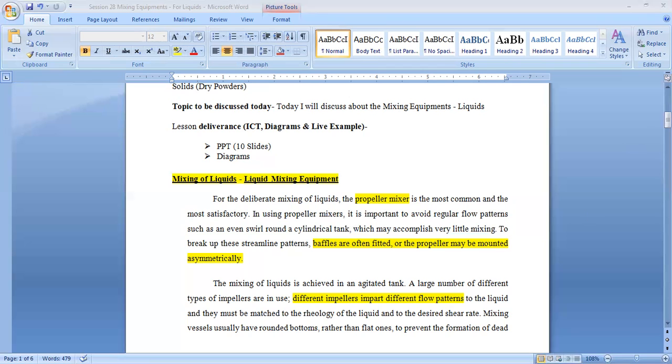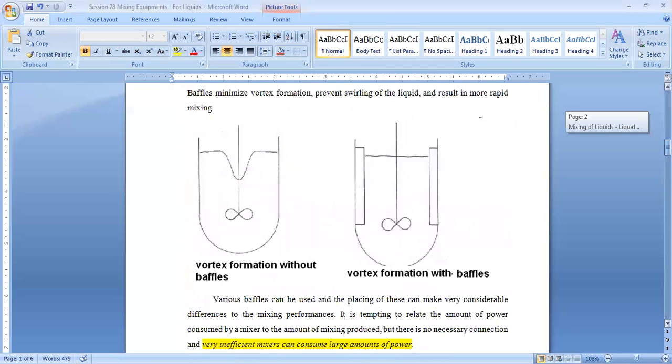Now let me show you the vortex formation. How does it happen? You can see here, a vortex is formed if there is no baffle, and when there are these two baffles, there is no formation of the vortex. So when baffles are fitted in the cylindrical tank, there is no vortex formation. Without baffles, there is vortex formation, and this vortex hampers the proper mixing and leads to more power consumption.